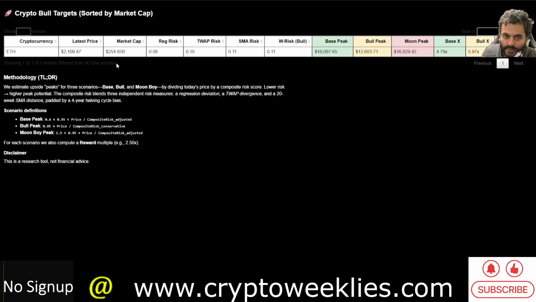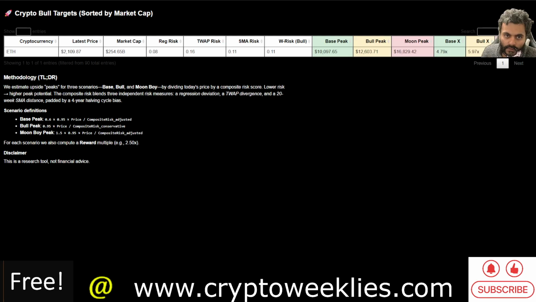The 4x or 5x on this market cap as well gets the market cap close to a trillion. This is the base case, the bull case at 12,000, and the moon case or stretch case at around 16,000. So which is roughly 4.8x, 6x, and 8x of the current price. That's what is forecasted by these models if we get a decent alt season next time around.